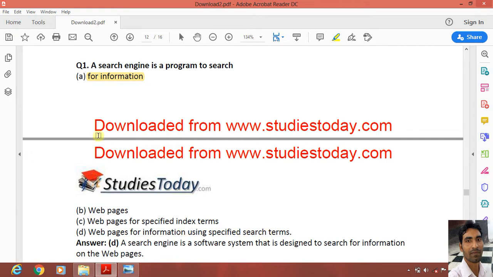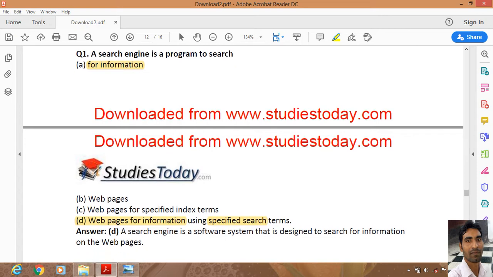The correct option is D, web pages for information using specified search terms, because not only information but information using different search terms. So a search engine is a program to search web pages for information using specified search terms.